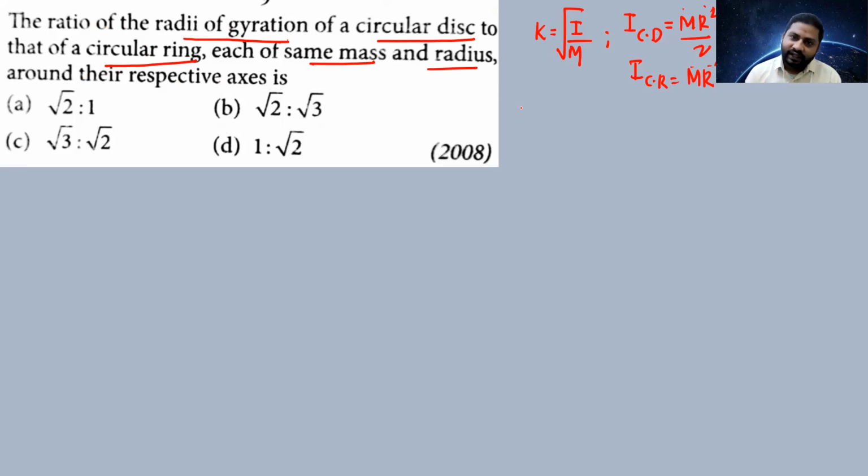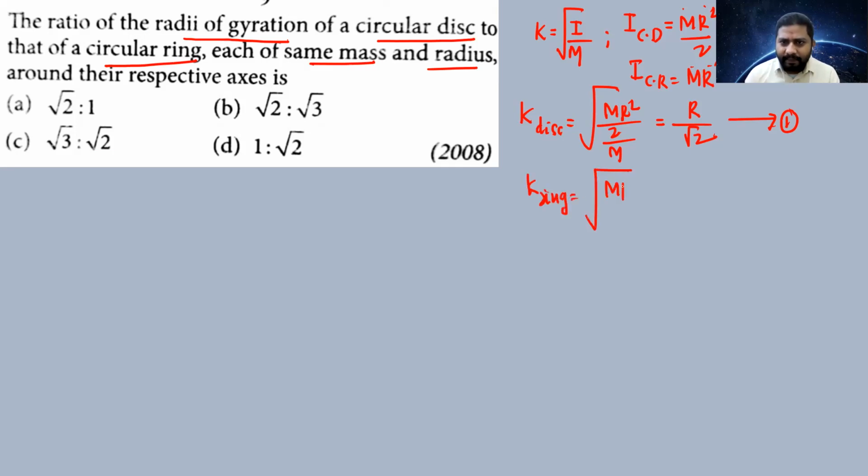In the case of the disc, it's root I by m, that is root of mr square by 2 divided by m, m cancels, root r square, so r by root 2. This is equation number 1. Next, radius of gyration of the ring: root I by m is root of mr square by m, m cancels, root r square, so r. This is equation number 2.